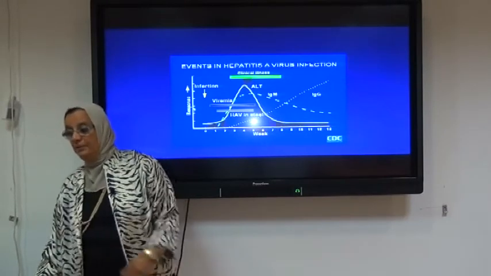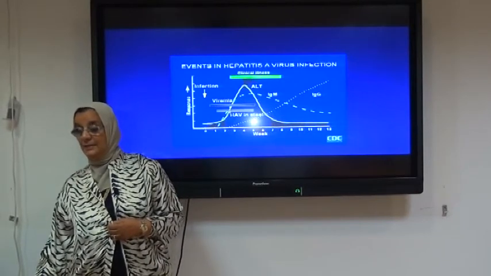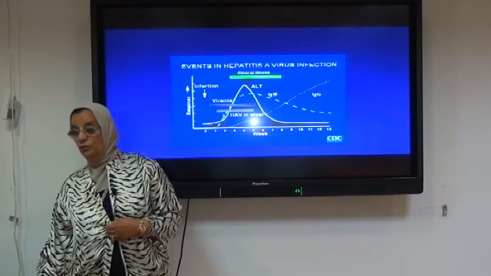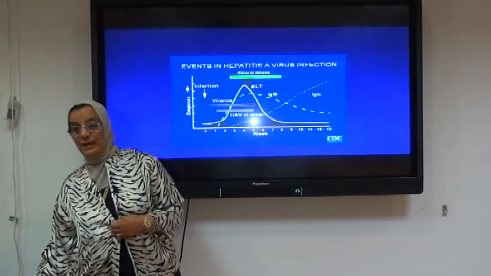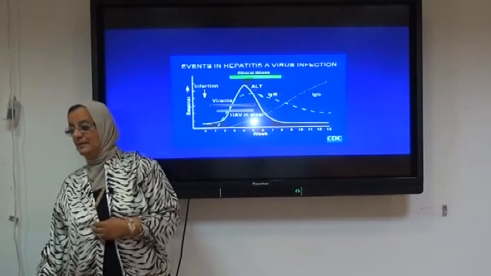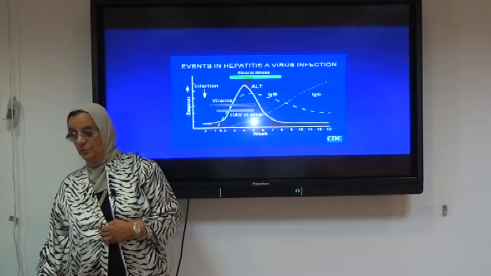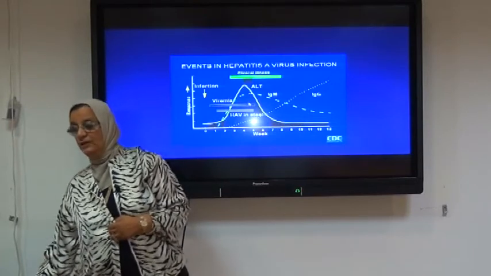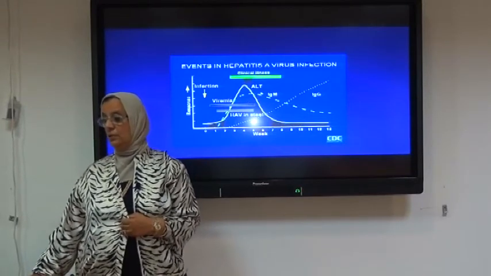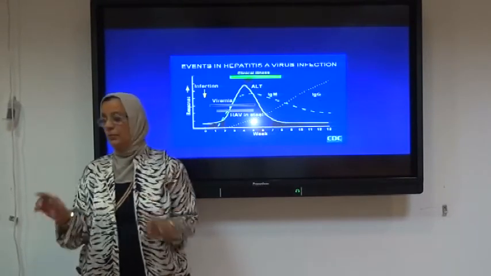Again, we have the viremia present during the incubation period and during the acute illness. The hepatitis A virus can be isolated from the stool during the incubation period and also 2 weeks after recovery. The liver enzyme is elevated and reaches its maximum during the acute illness, and then starts to decline. The immunoglobulin M appears after the incubation period together with the acute illness, reaches its maximum during the acute clinical illness, and then starts to decline and reaches the 0 level. It takes about 3 to 6 months to disappear.